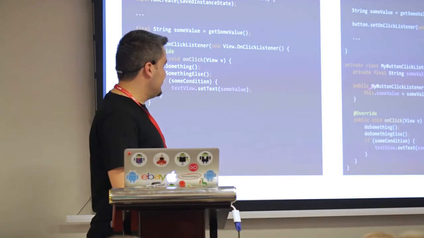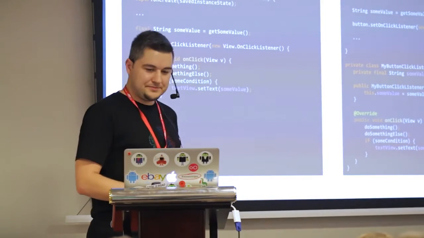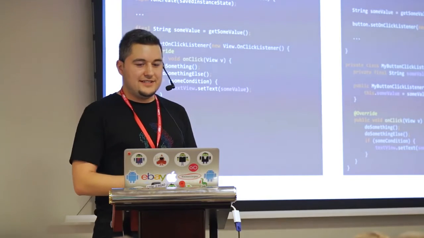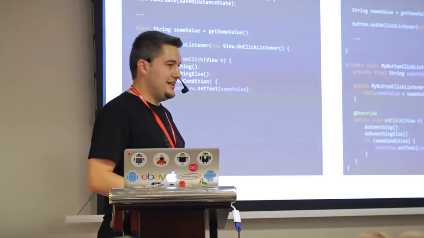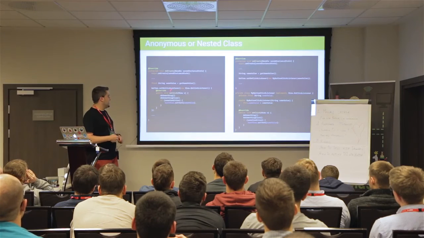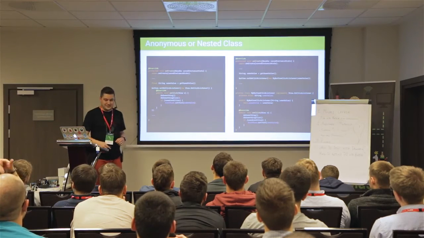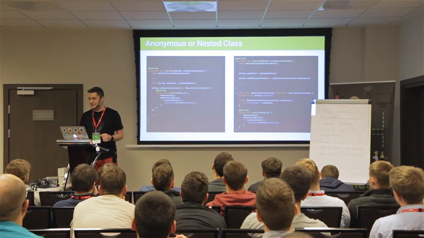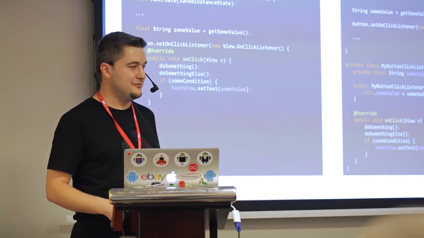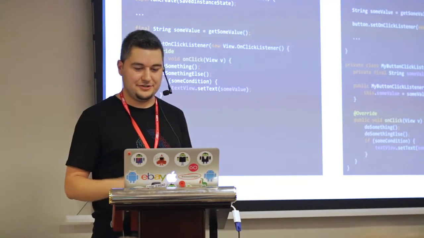And this class has its own responsibility now. Of course, as I said, this is a personal preference, and what I prefer is, if it's just a one-liner, I prefer the anonymous pattern, but if it's a more complex class or a reusable one, I try to use the nested one more than the anonymous one.